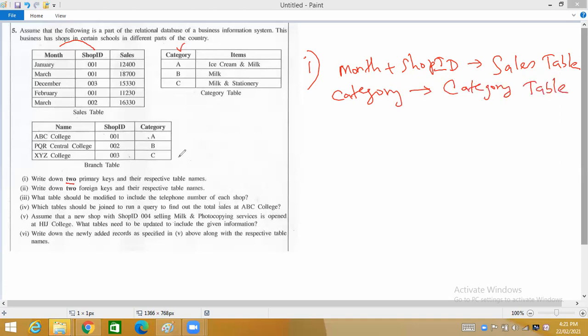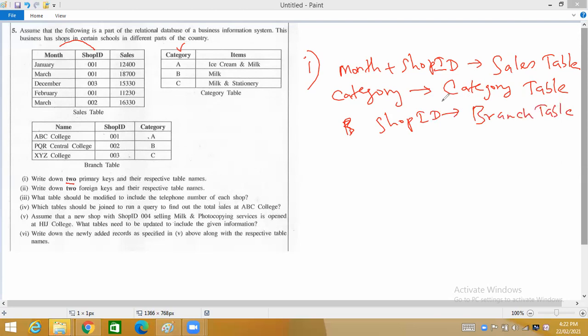Then let's look at the branch table. For the branch table, name cannot be the primary key because there can be similar names. What about shop ID? Shop ID is unique: 1, 2, 3, 4. Likewise, the ID will increase. So for the branch table, shop ID is the primary key.